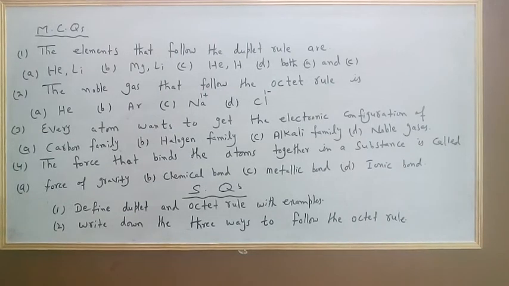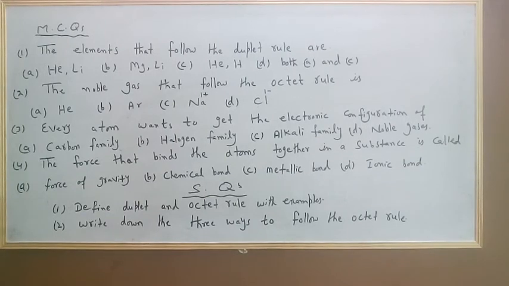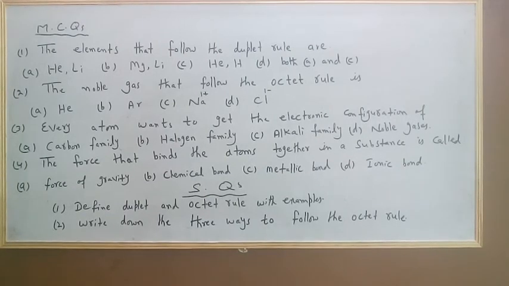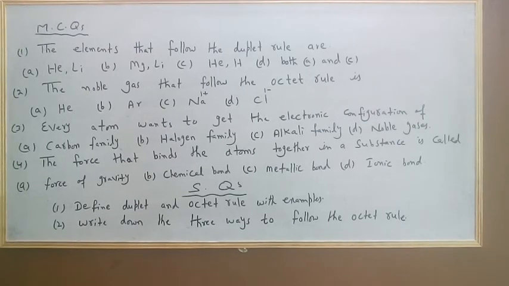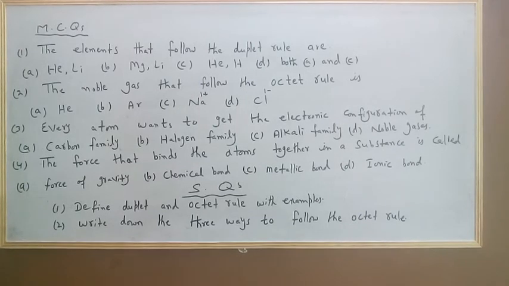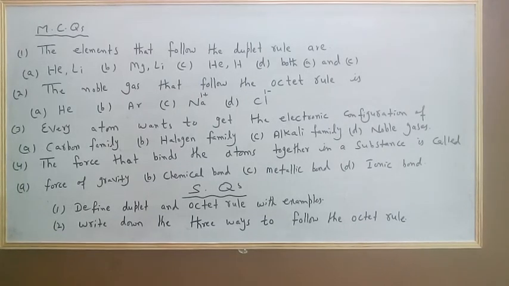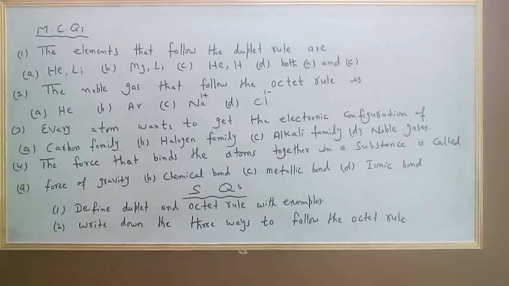MCQ number 3. Every atom wants to get the electronic configuration of A. Carbon family, B. Halogen family, C. Alkali family, D. Noble gases. Now MCQ number 4.